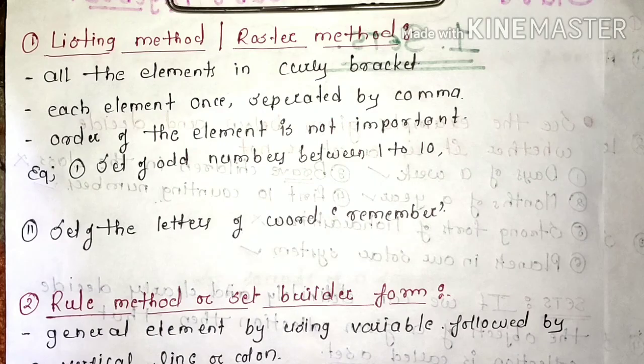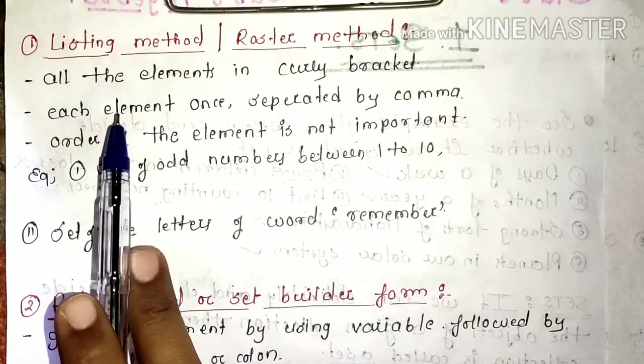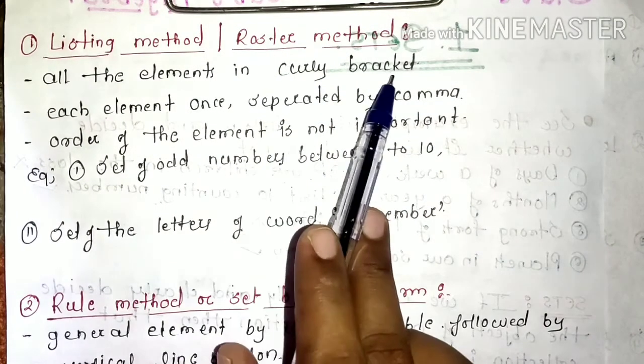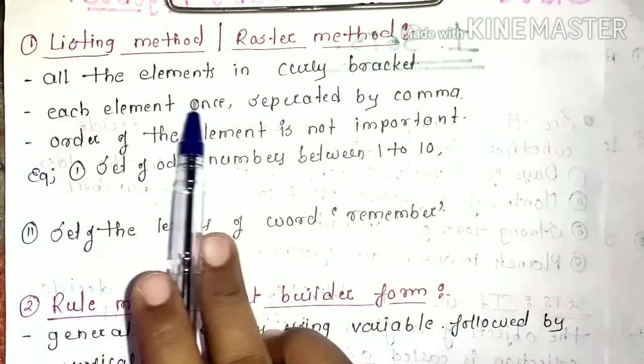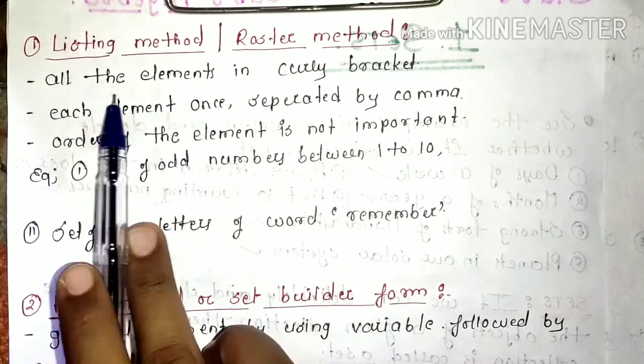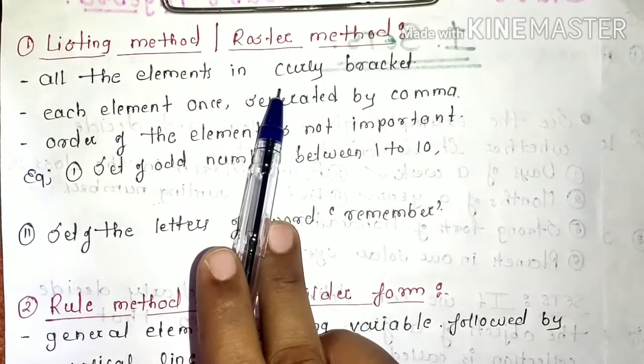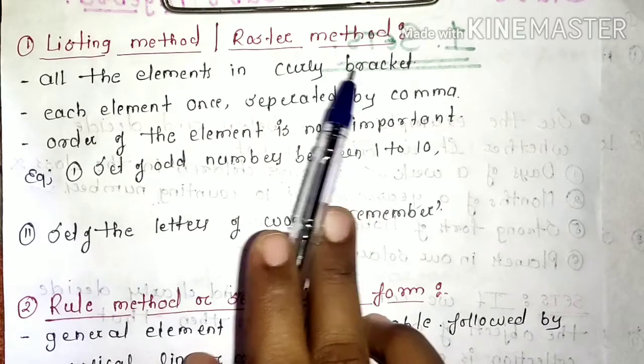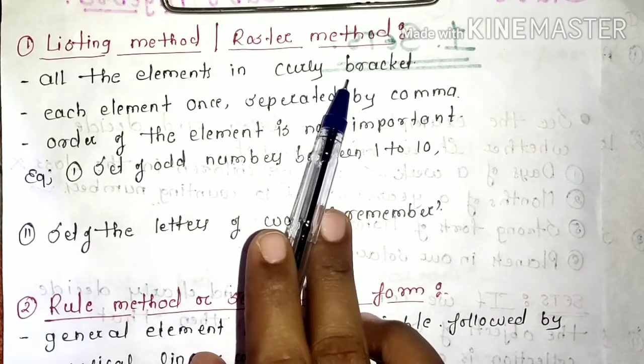Here we have both the methods in detail. First one is the listing method or roster method. Here all the elements are enclosed by the curly bracket. If it's a set, then every element in the set is enclosed by the curly bracket.